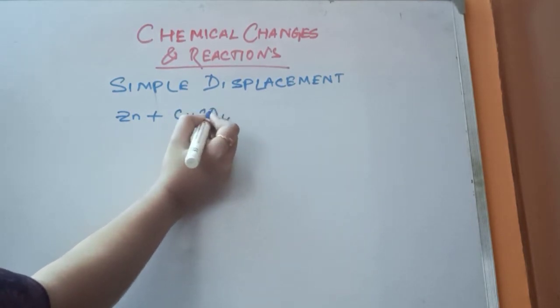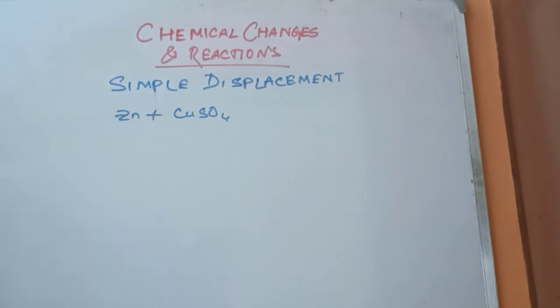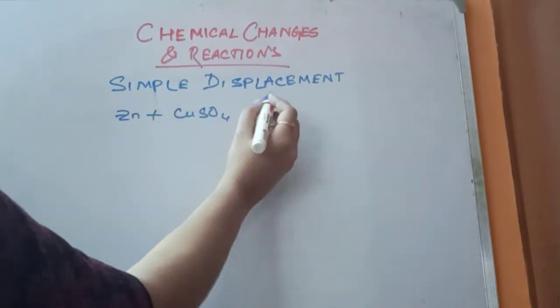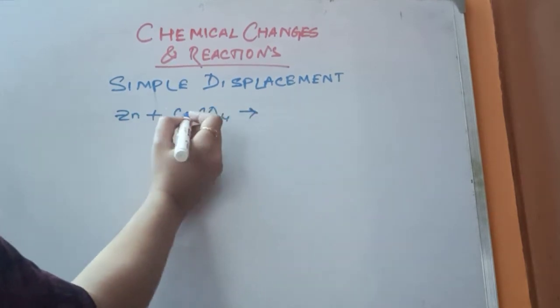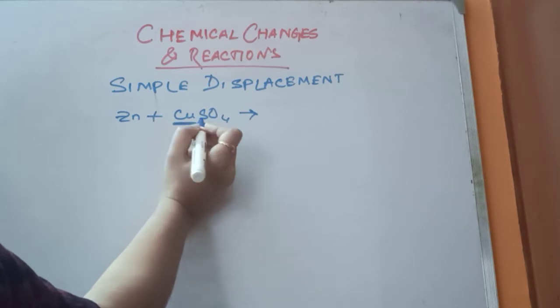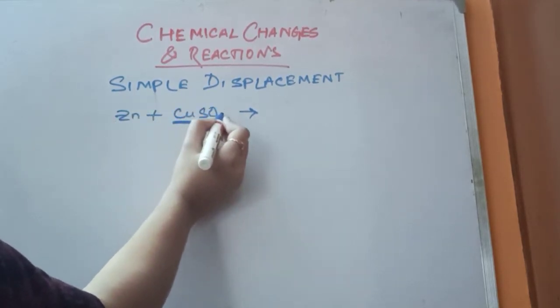I am explaining you with an example. There is an element and a compound. This element will react with this compound, and what will it do? It will displace another element from this compound and it will itself form a new compound.